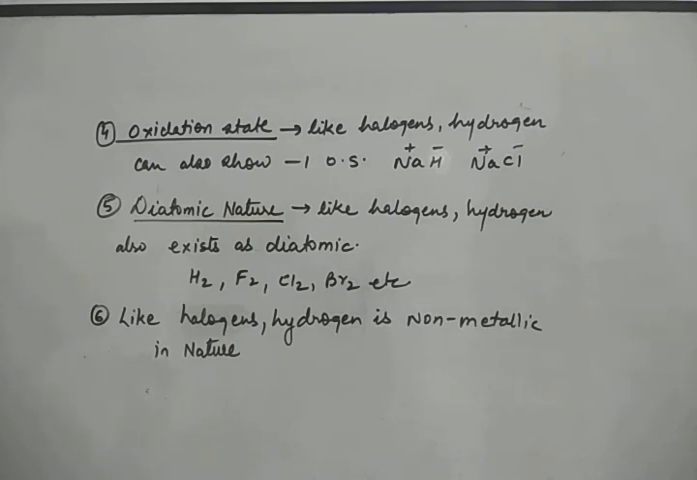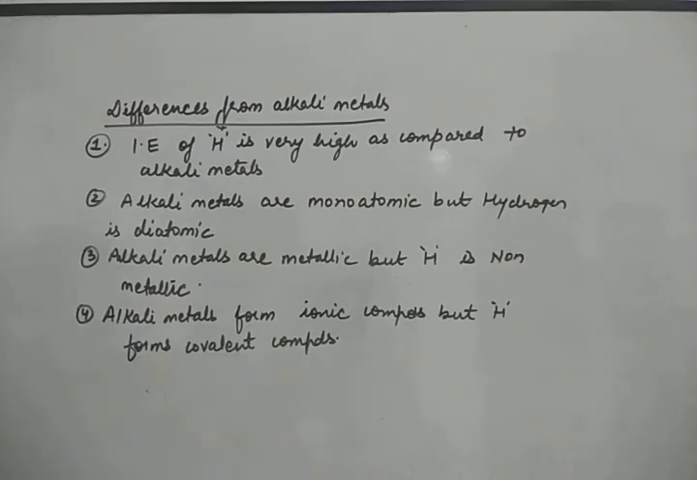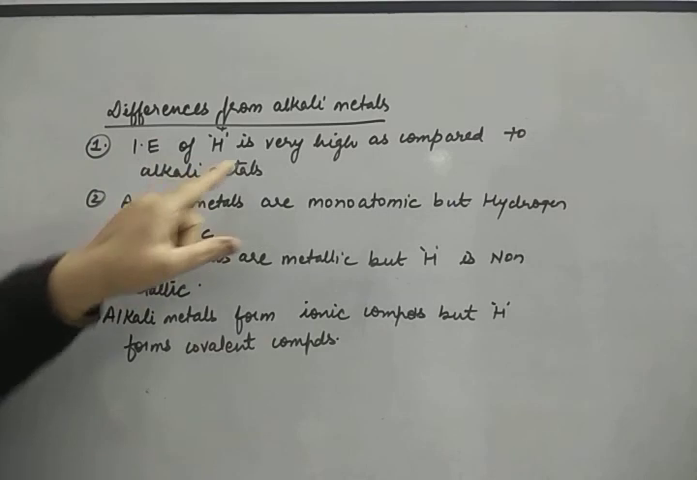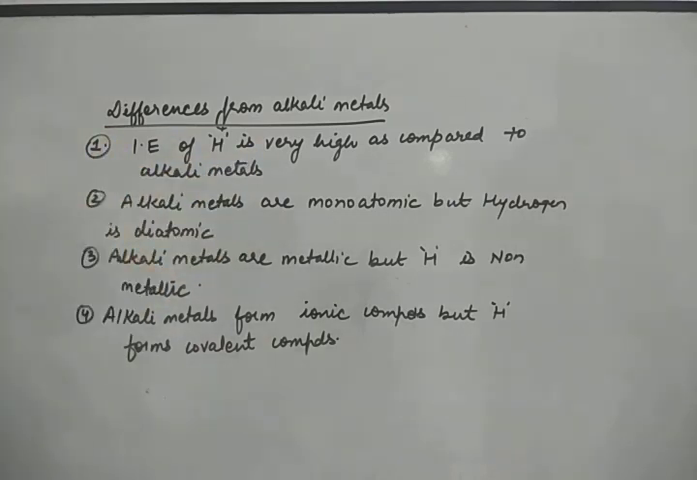So hydrogen in some respects resembles alkali metals, but in some respects it resembles halogens. So it is showing its resemblance with alkali metals as well as halogens. Now we'll discuss the points of differences, how it differs from alkali metals and how it differs from halogens. Now, points of differences from alkali metals. The first difference is that ionization enthalpy of hydrogen is very high as compared to alkali metals.